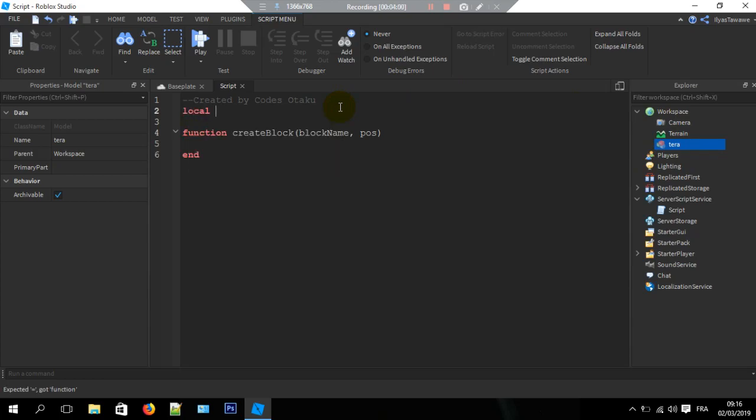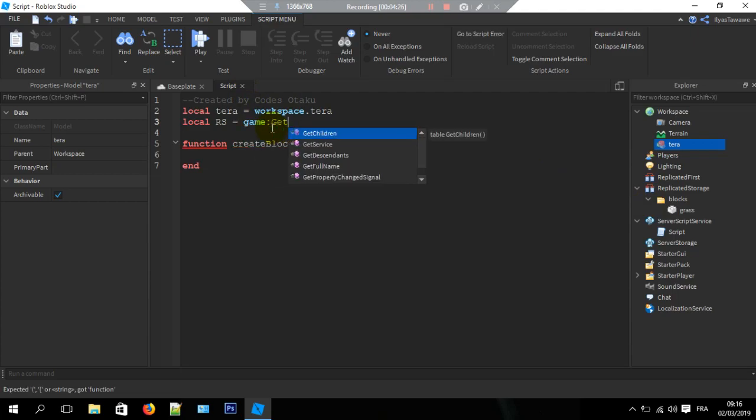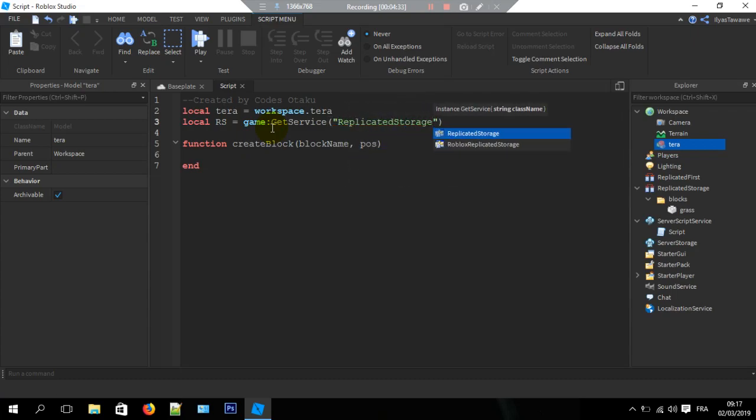So anyway, local Terra equals workspace.Terra. Cool. And I'm going to get the storage of blocks that we put in replicated storage: local rs for replicated storage, equals game:GetService("ReplicatedStorage"). Alright, good.